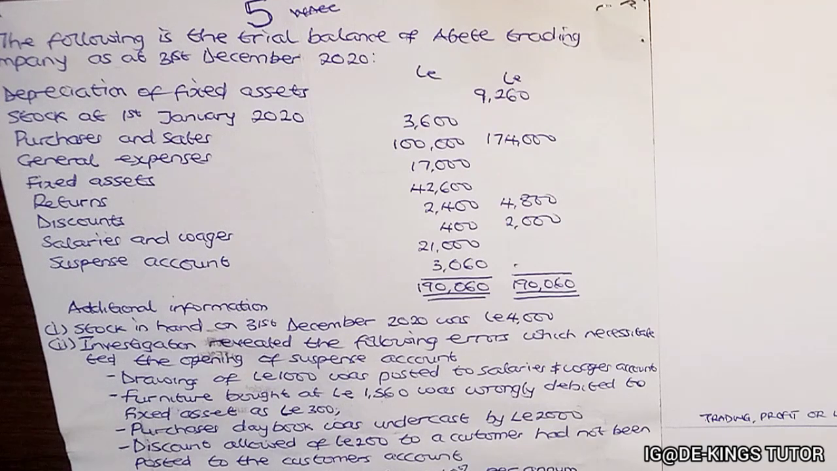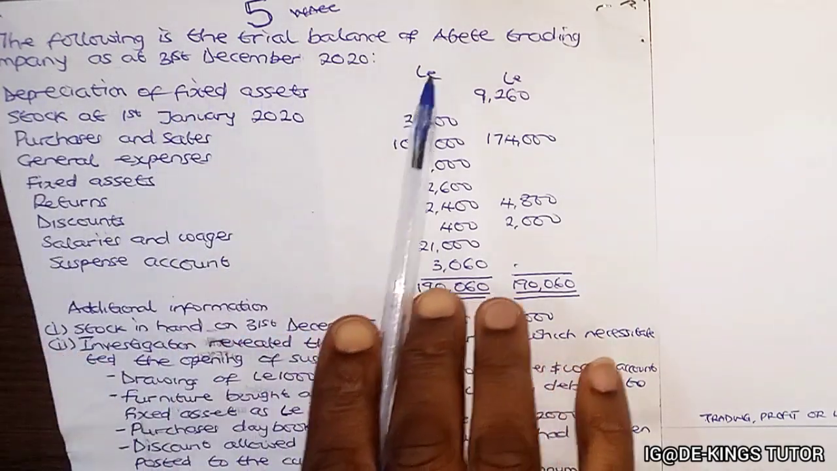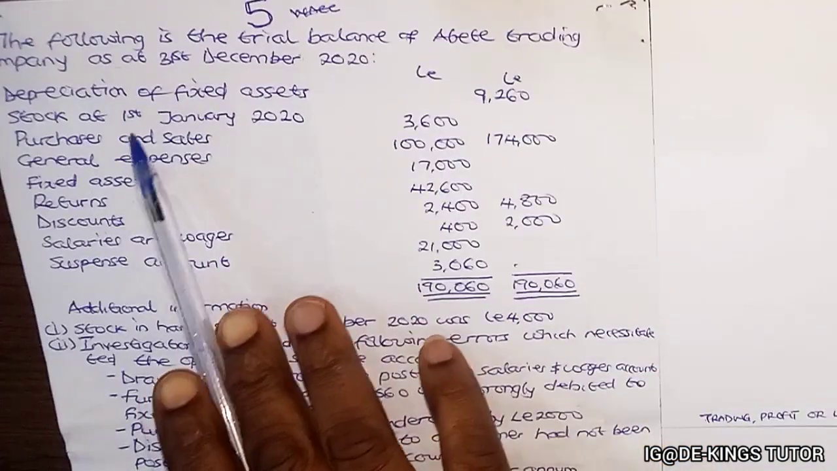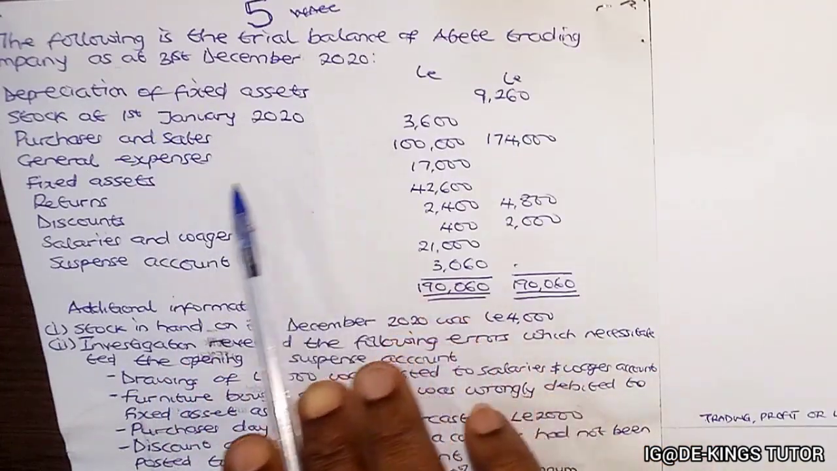Okay. Now I want to see the fifth question of the WAEC 2023. It says the following is the trial balance of ABT Trading Company as of 31st December 2020.